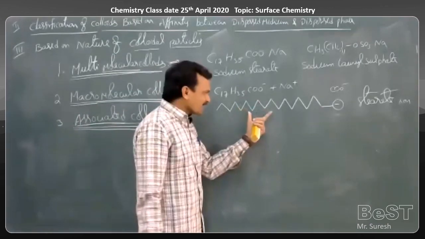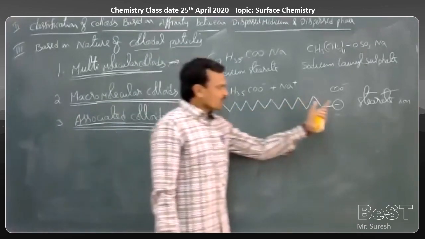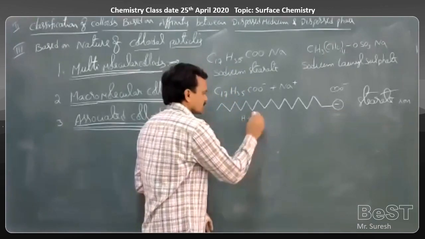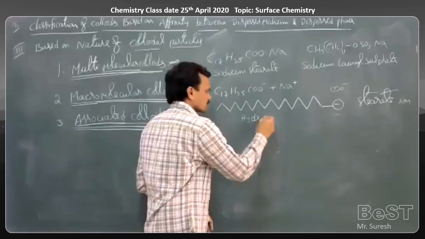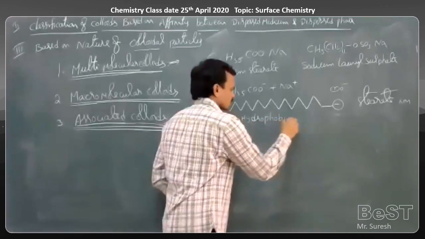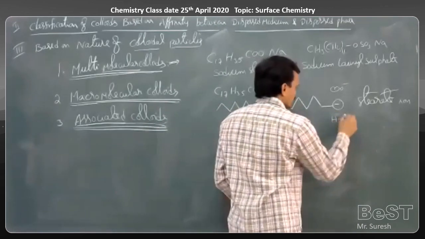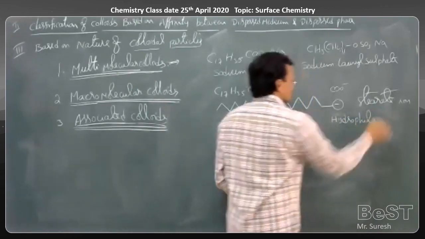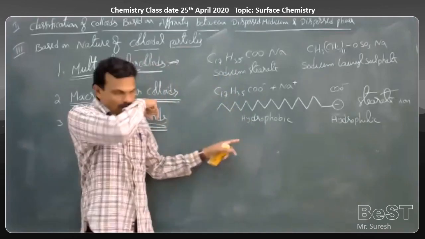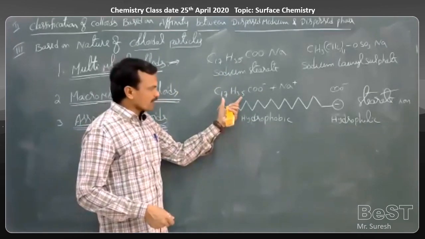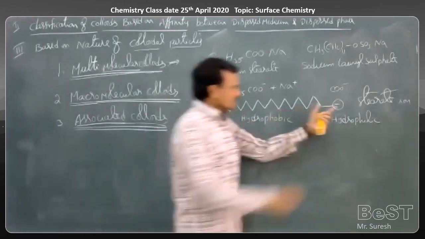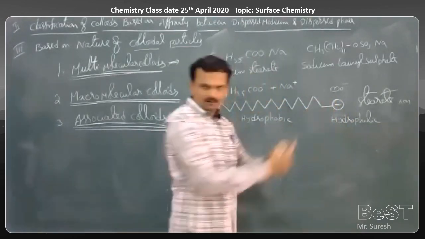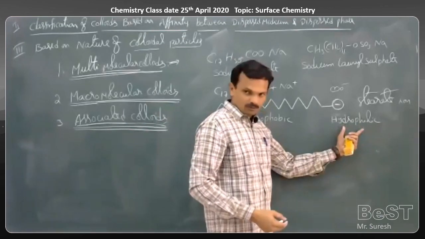One is a hydrophobic part and one more is hydrophilic part. This is hydrophobic part. This is a hydrophilic part. Hydrophobic means water repelling group. Hydrocarbon part is repelled by water, whereas this is negatively charged, a polar group. Polar groups are attracted by water. So this is a hydrophilic group.